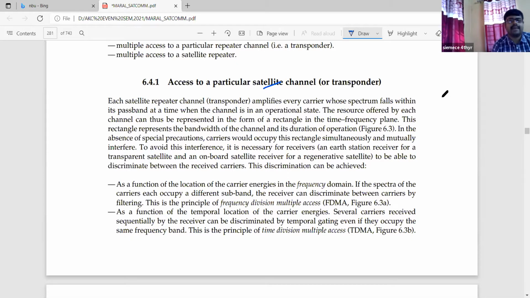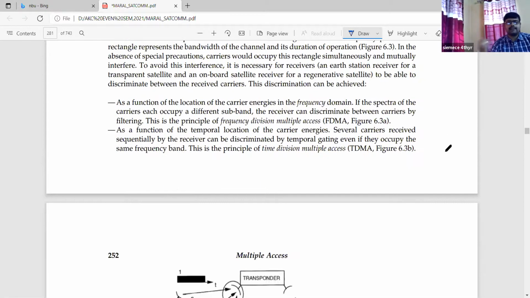This discrimination can be achieved again, and now we are classifying the techniques depending upon the multiple access technique, as a function of the location of the carrier frequency.